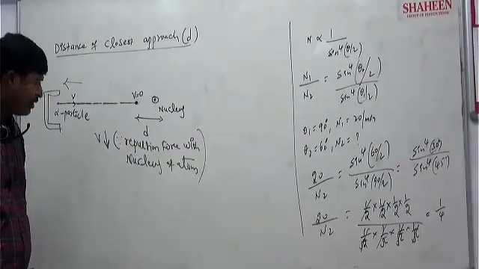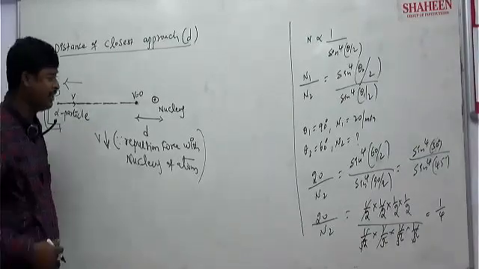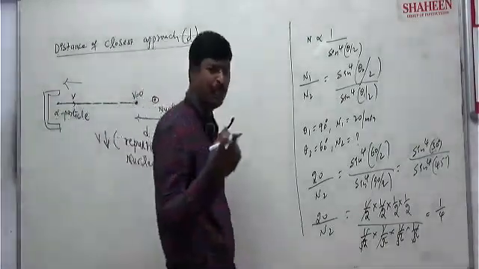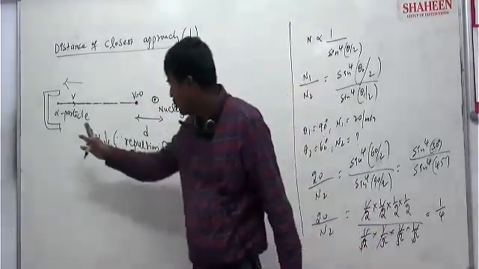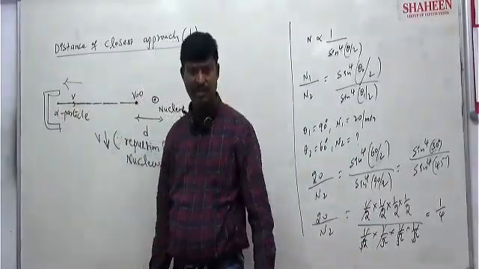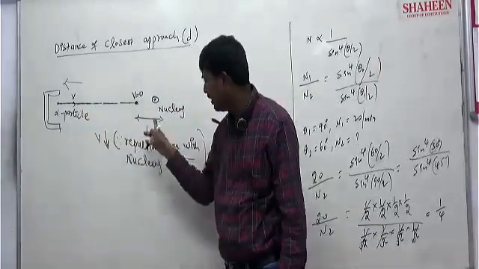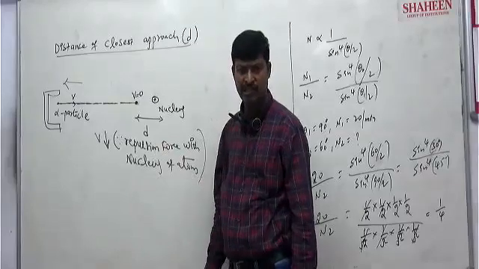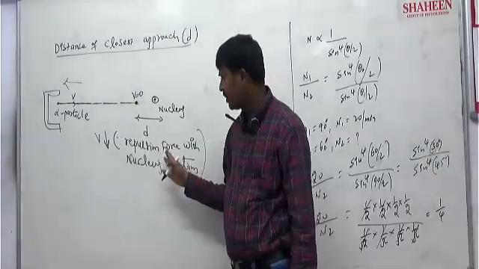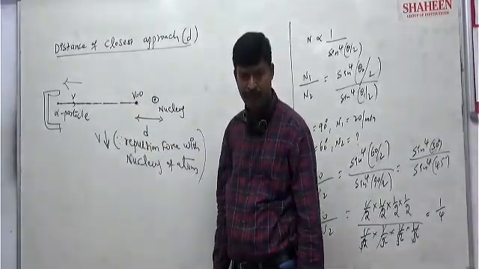Then how can we calculate the closest approach distance? It is simple. Initially it travels with velocity v, meaning it has kinetic energy. Slowly it moves towards the nucleus, and due to the electrostatic repulsion force, v decreases, finally becoming zero.